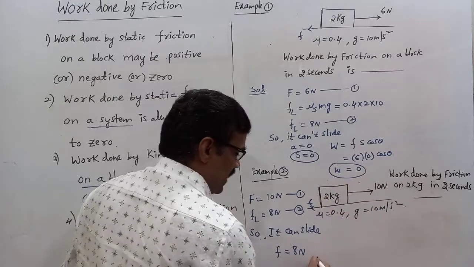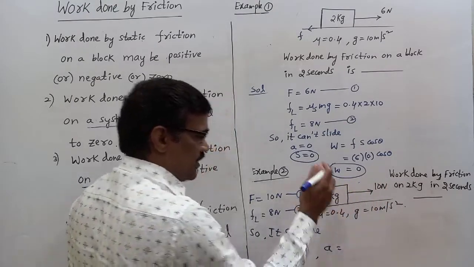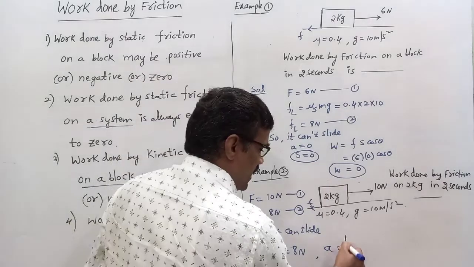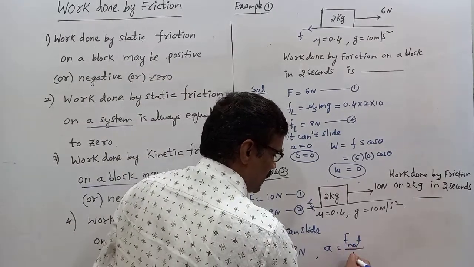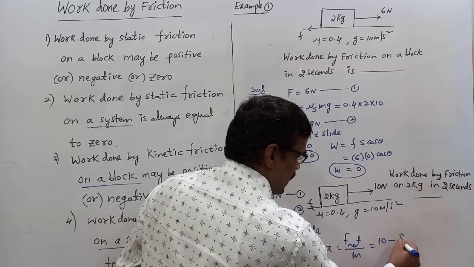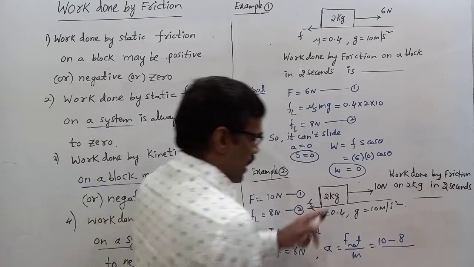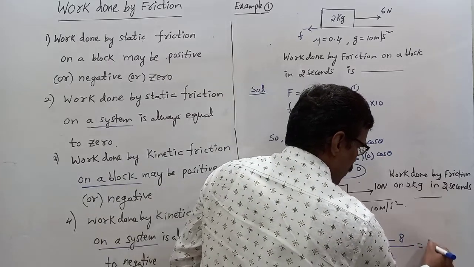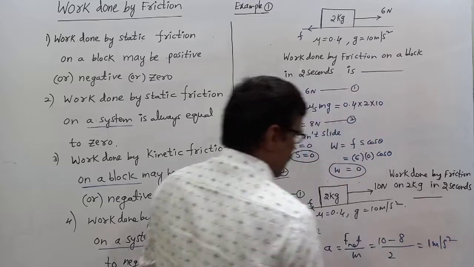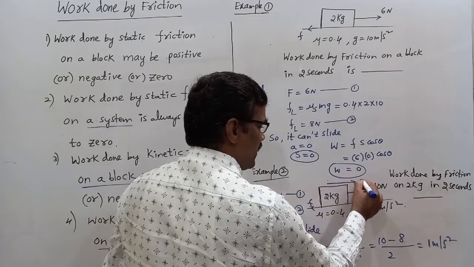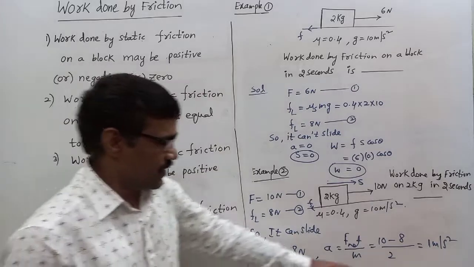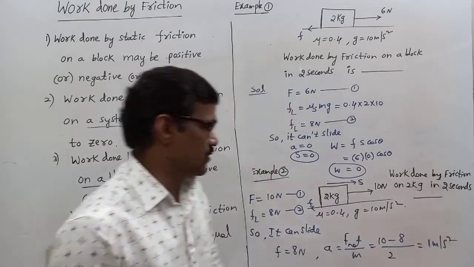Net force is 10 minus 8. Acceleration is net force by mass: 10 minus 8 by mass 2, 2 by 2, 1 meter per second square. The block moves with acceleration 1 meter per second square.